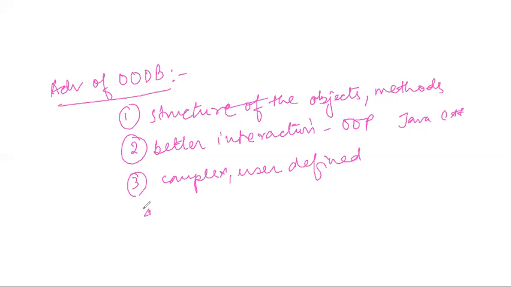And the fourth, which is very important, is the encapsulation property. So the complexity, that is the operations and the user defined methods, can be encapsulated also. These are the basic advantages which a designer or a programmer gets from the object oriented database system.